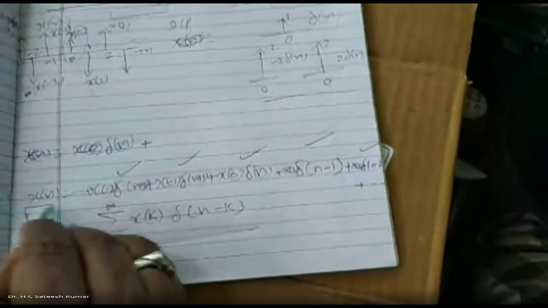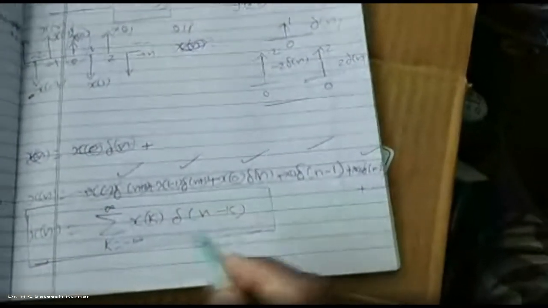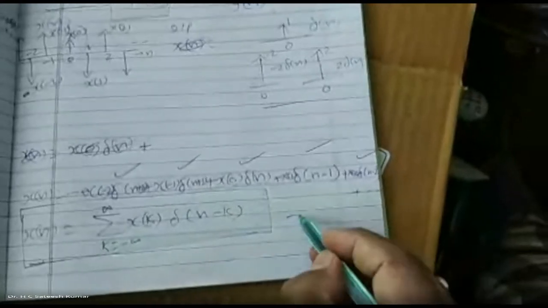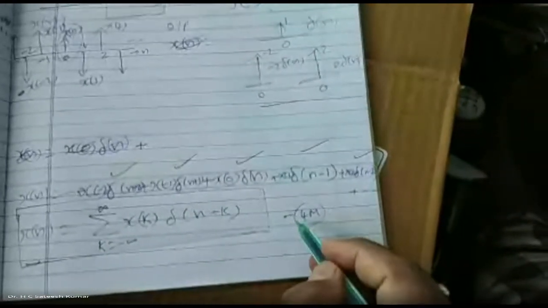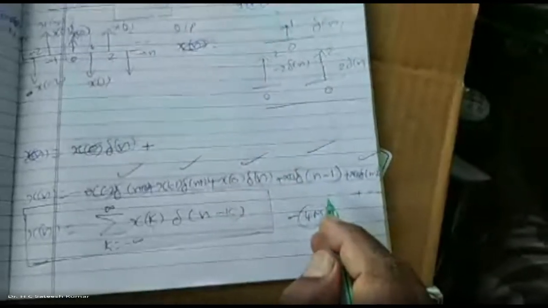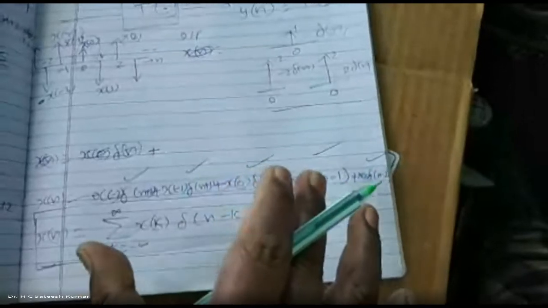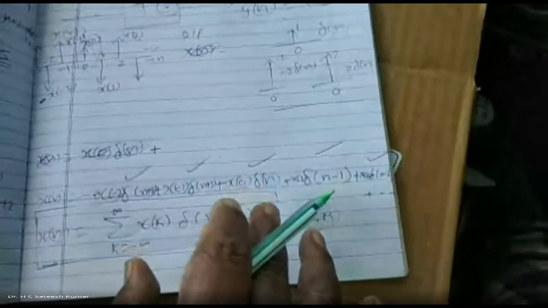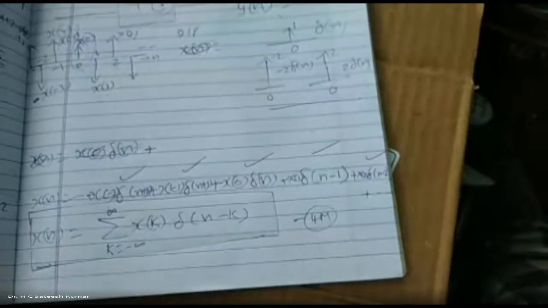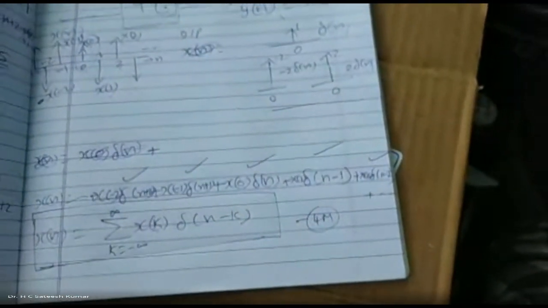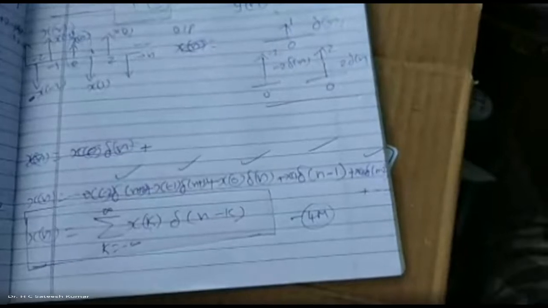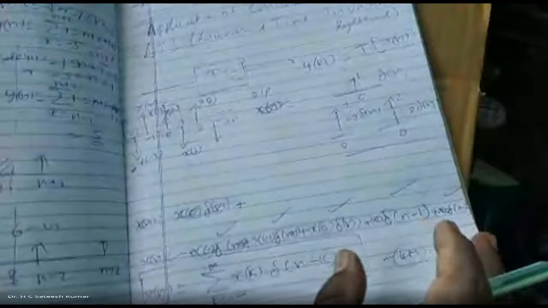In one of the papers, they asked to show that any arbitrary signal x of n can be represented in this format, and gave 4 marks for that itself. This is not yet the derivation, we have just started. Only this much he has asked. Further we will continue with this. We have seen this in the examination only once, rarely.